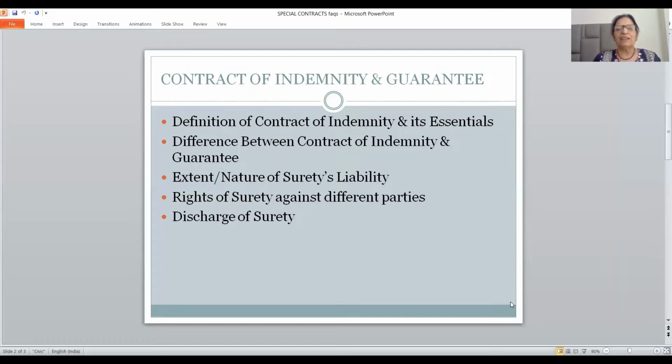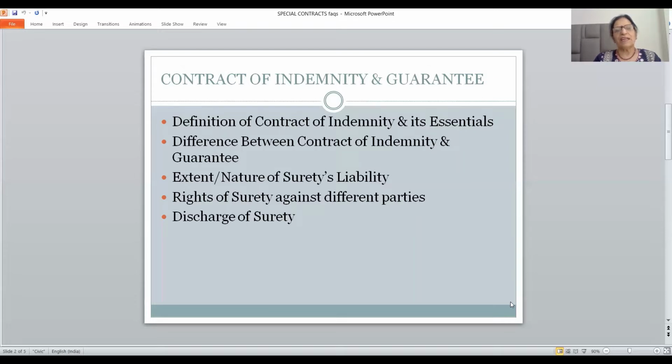And sometimes we find the surety is discharged, but the principal debtor is not. And sometimes we find the debtor is discharged, but the surety is not. So discharge of the principal debtor would not always mean the discharge of the surety. So friends, these 6 to 7 points you will have to write in the answer for this question.